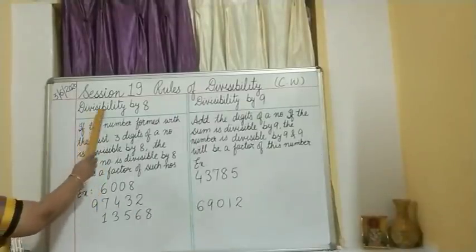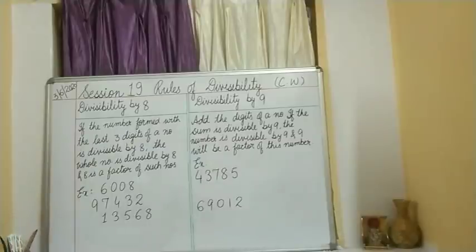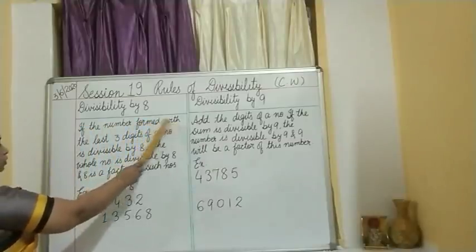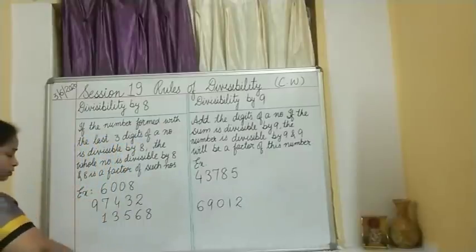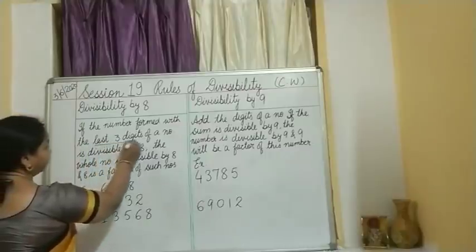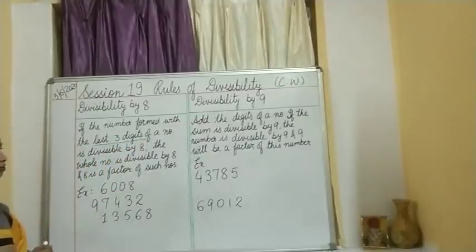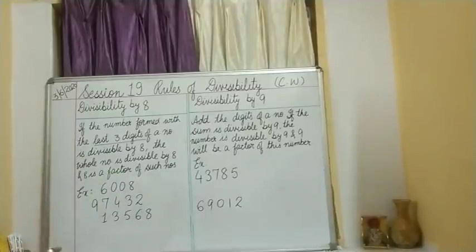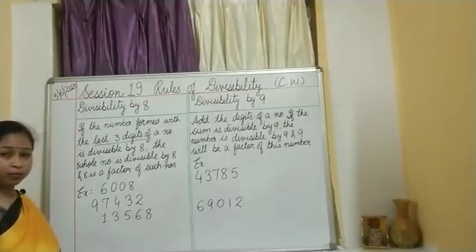Look at divisibility by 8. We will read out the rule. If the number formed with the last 3 digits of a number is divisible by 8, the whole number is divisible by 8 and then 8 will become a factor of that particular number. Now, the moment you come across such a word, underline that.